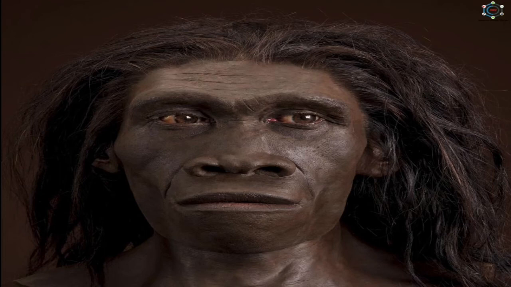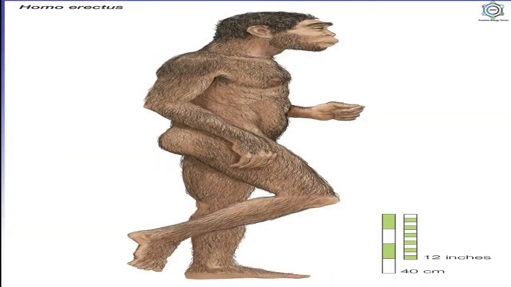The brain volume was 800 to 1300 cm³, that is more than that of ape man but less than that of modern man. Cranium was domed to accommodate the large brain. He was omnivore and probably ate meat. In this picture, you can see the size of the Homo erectus.